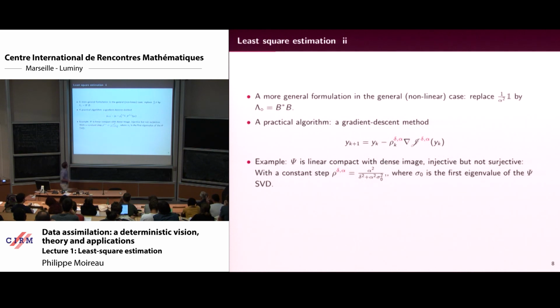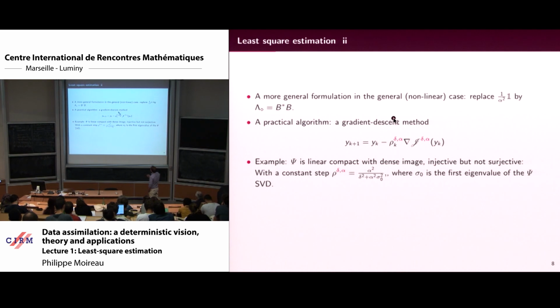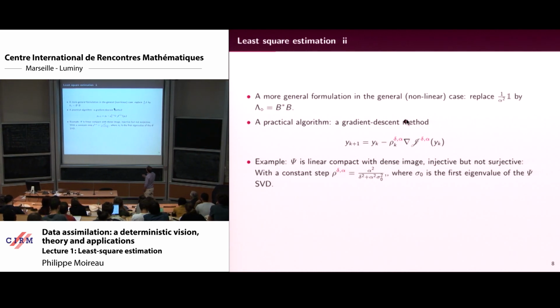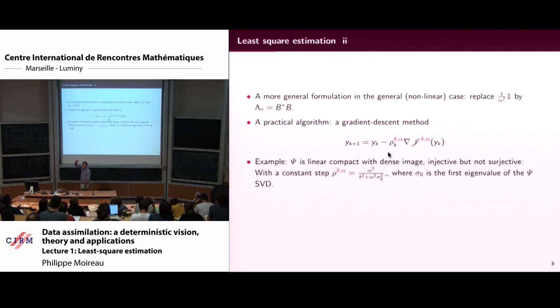Okay. And more general cases can be found in the literature, and the practical algorithm is called the gradient descent method, which corresponds to computing the gradient of J, already shown in the previous slide, then to choose a relaxation term, and then to iterate from your a priori.